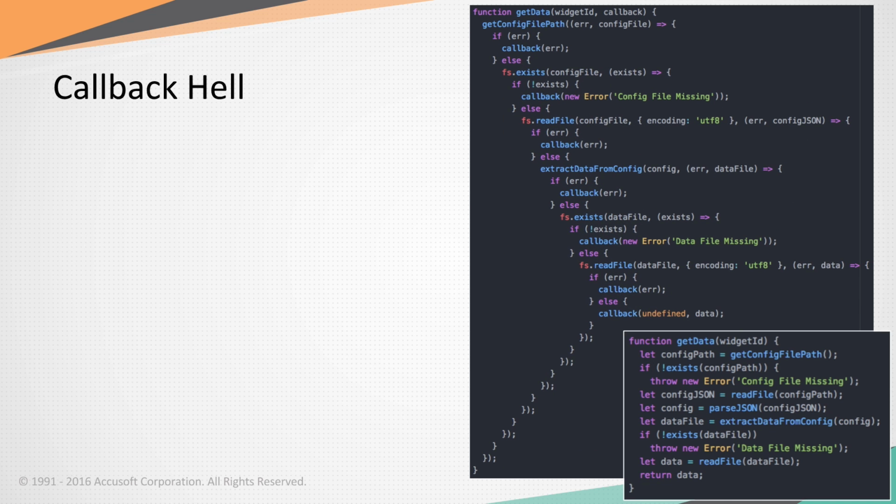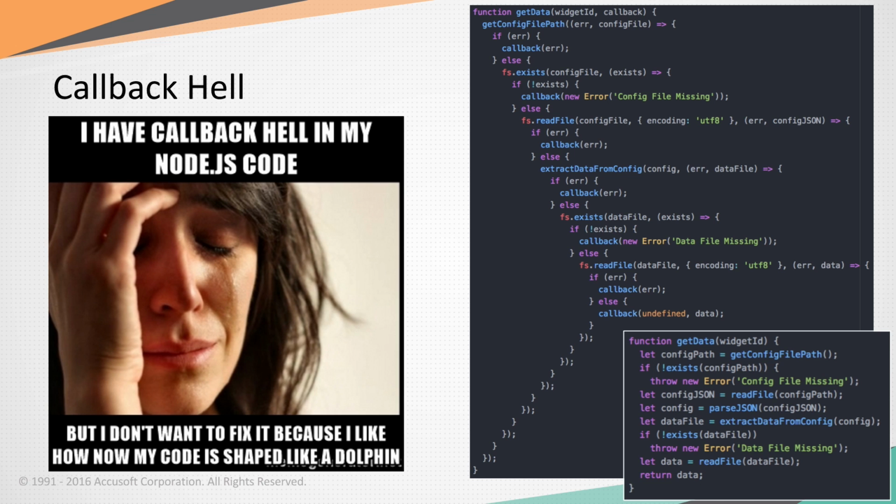So this is callback hell. Obviously, using callbacks, you can clean this up. You can refactor out a lot of these functions. This would be a horrible piece of production code. But the general idea still exists. You'll notice you're capturing errors in 1, 2, 3, 4, 5, 6, 7 places. And each time you have to propagate it back out through the system. So it's problematic. The code becomes hard to read. The code becomes hard to maintain. But it's shaped like a dolphin, so it's kind of awesome.